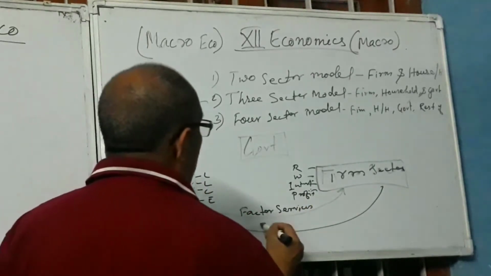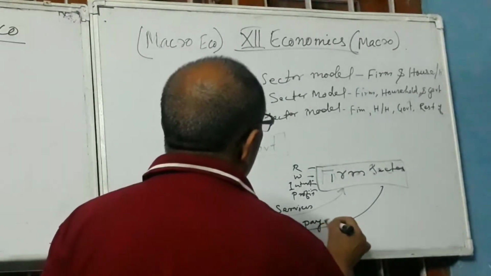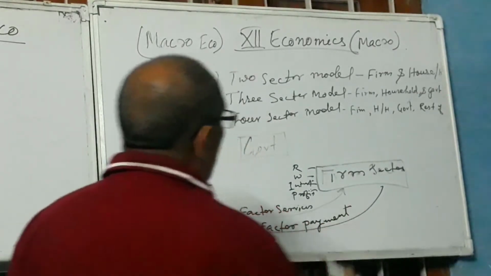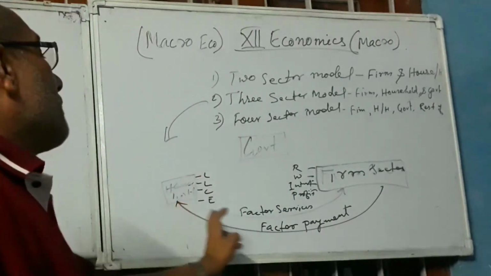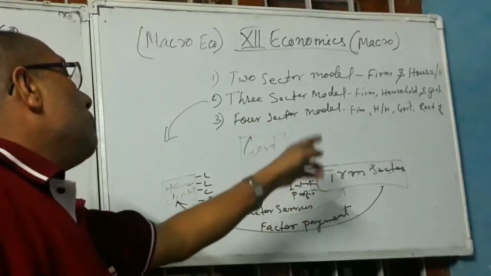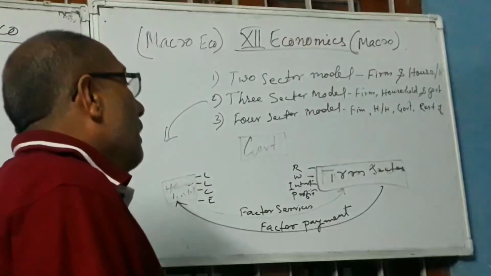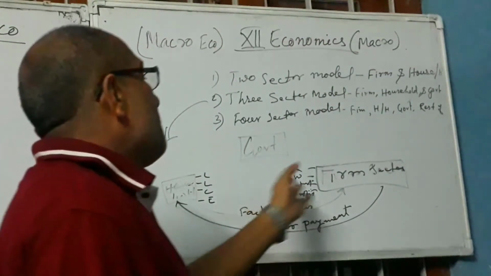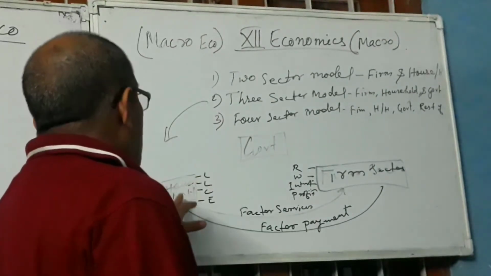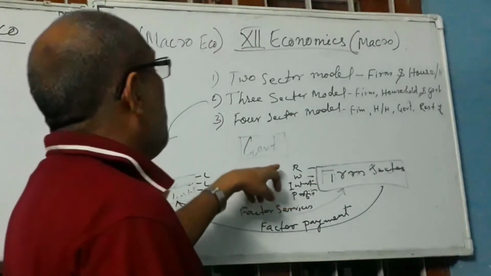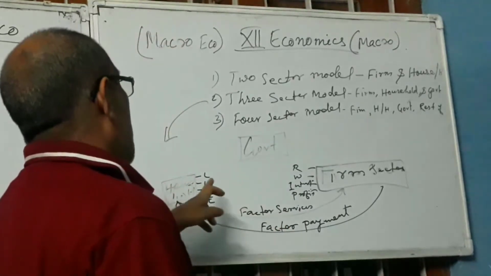This is known as factor payment. For your better understanding, I would like to repeat the same thing again. The household provides the factor services to the farm. The farm uses the factor services, produces goods and services, and sells in the market. Whatever money the farm gets, it pays to the household sector for the factor services in the form of rent, wages, interest and profit, and it becomes the income of the household.